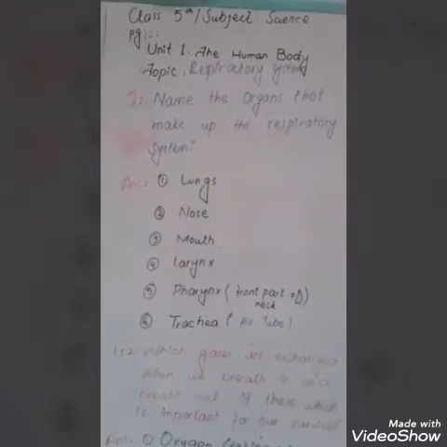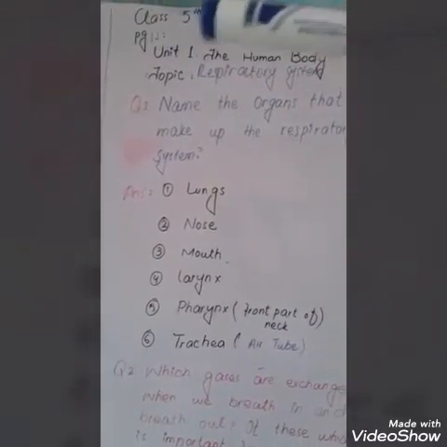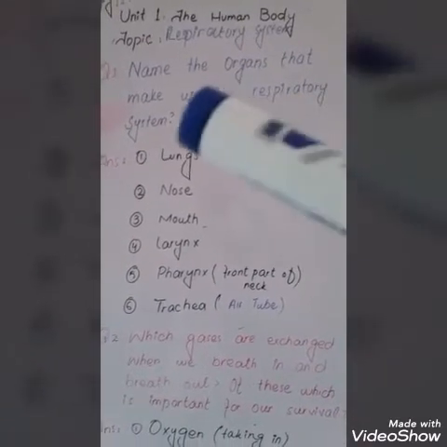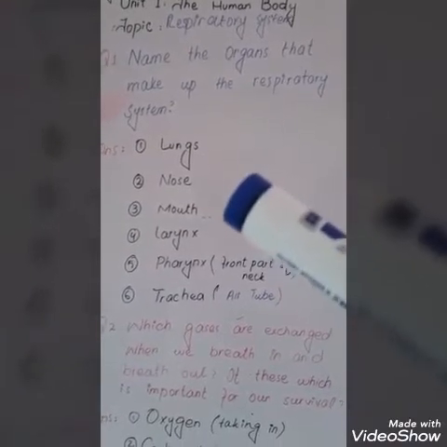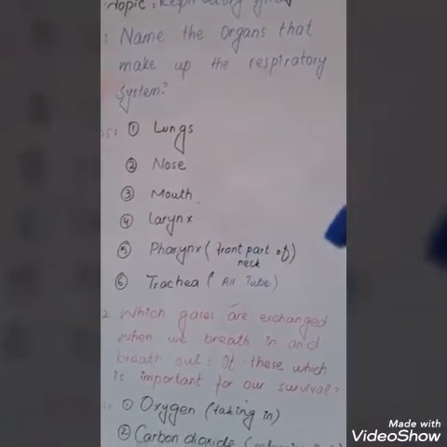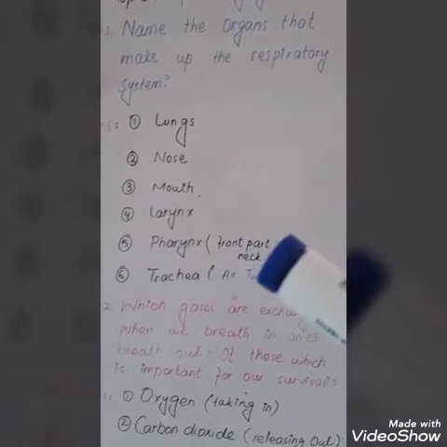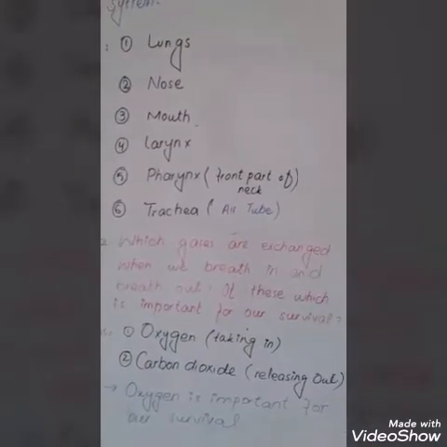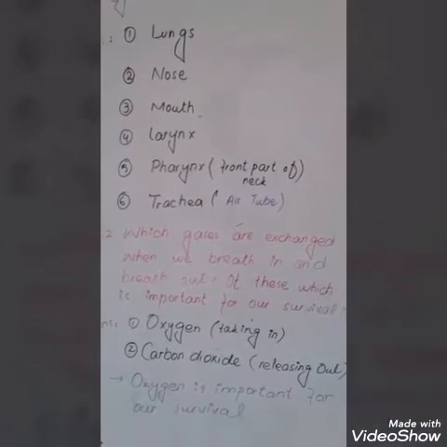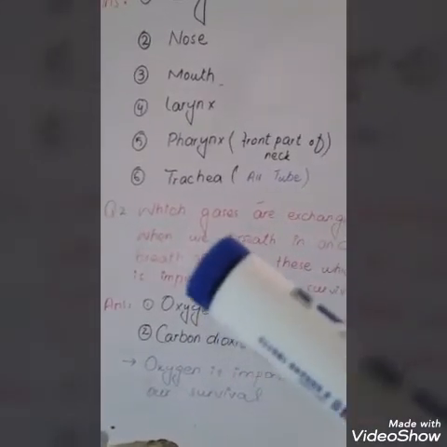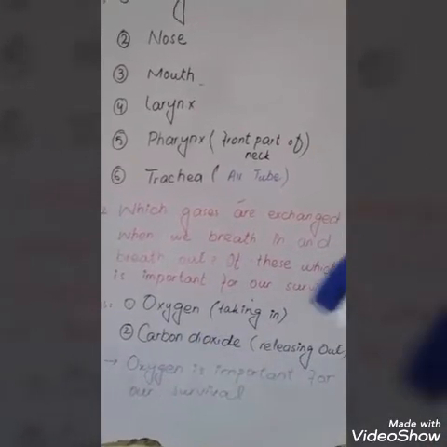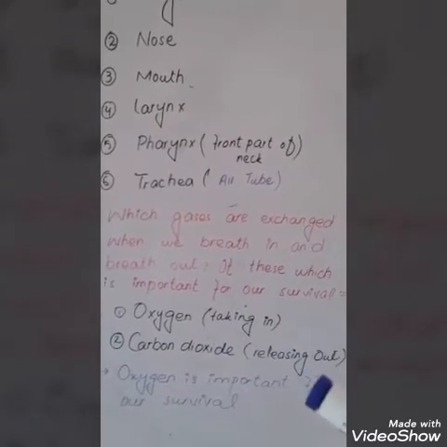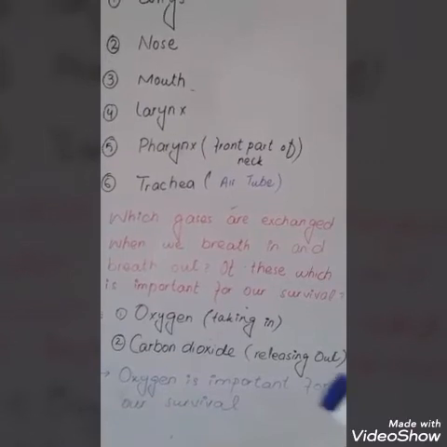Now here you can see some important questions from exercise on page 12 of topic respiratory system. First question, name the organs that make up the respiratory system. First lung, second nose, third mouth, fourth larynx, fifth pharynx, front part of neck, sixth trachea, air tube. Second question, which gases are exchanged when you breathe in and breathe out? Of these, which is important for our survival? Gases names: first is oxygen, taking in the body, carbon dioxide, releasing out from the body. The most important gas that we need for our survival is oxygen.